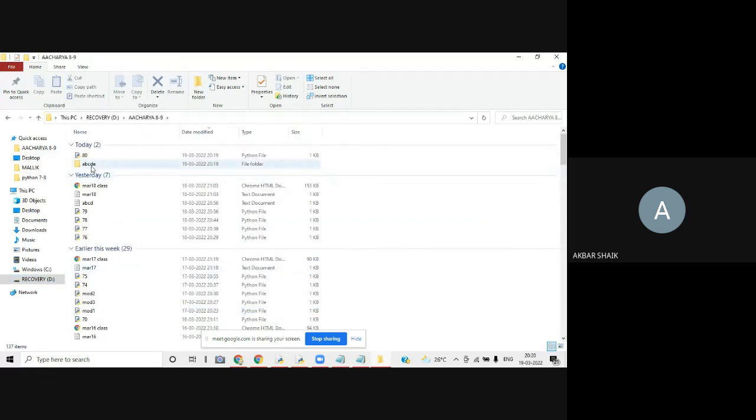And if you observe here, this is the folder created, ABCDE. This is the folder, just now it is created. If you observe the time also, it is created at 8:19. Okay, just now it is created. It is a folder. I think all of you know the difference between a folder and a file. Yesterday we created files. Files are different, and folders are different. In a folder you can keep n number of files, right? So this is the program for creating a folder or creating a directory.